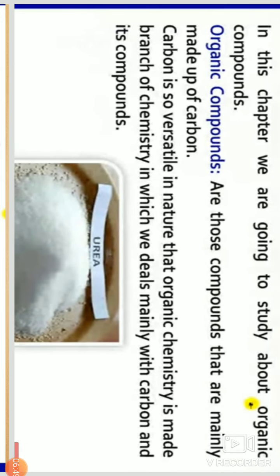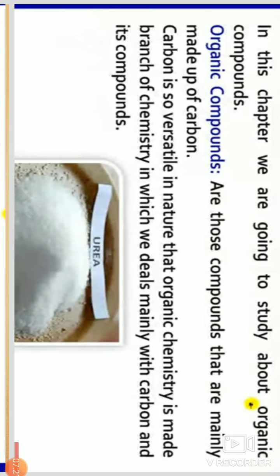Okay, carbon is very versatile. Total organic chemistry depends on it. You know the organic fertilizers; everyone knows them because we studied organic fertilizers last year. In those organic substances, we know that those organic substances contain carbon.